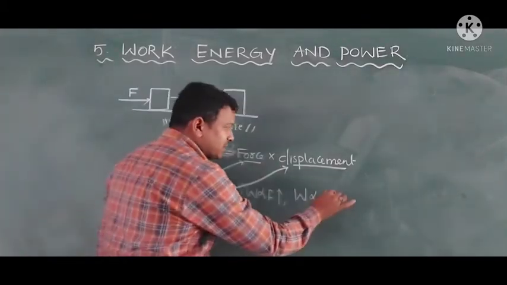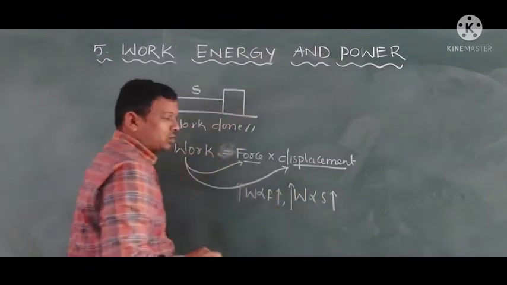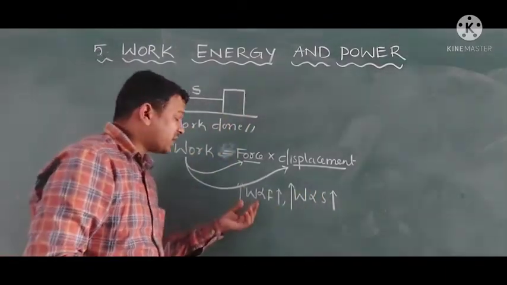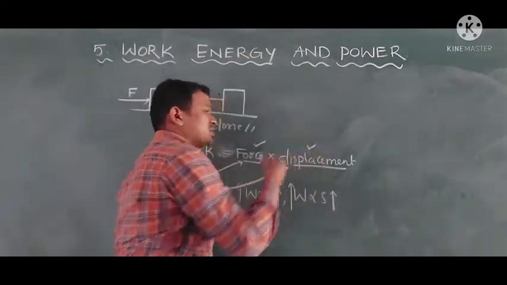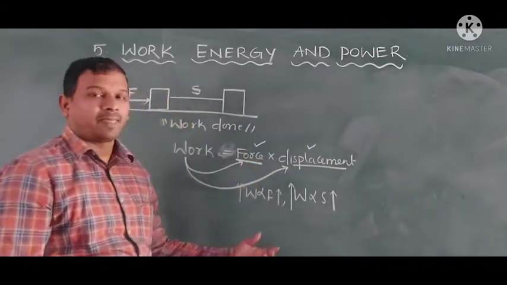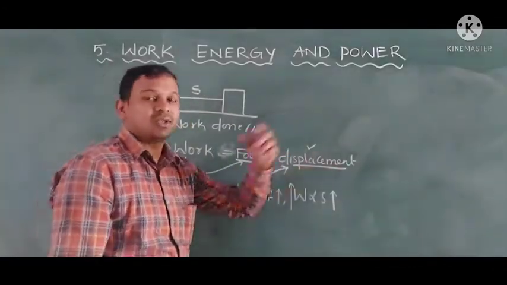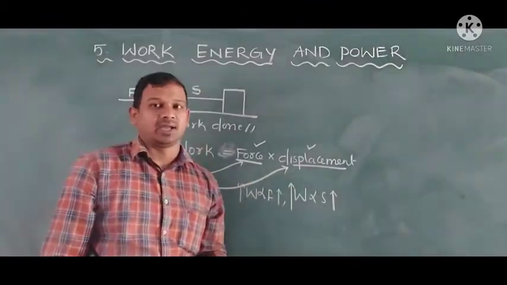If the displacement is more, then also the work is more. So work depends on two factors, force and displacement. The magnitude of the force and the direction of the displacement decide how much work is done.